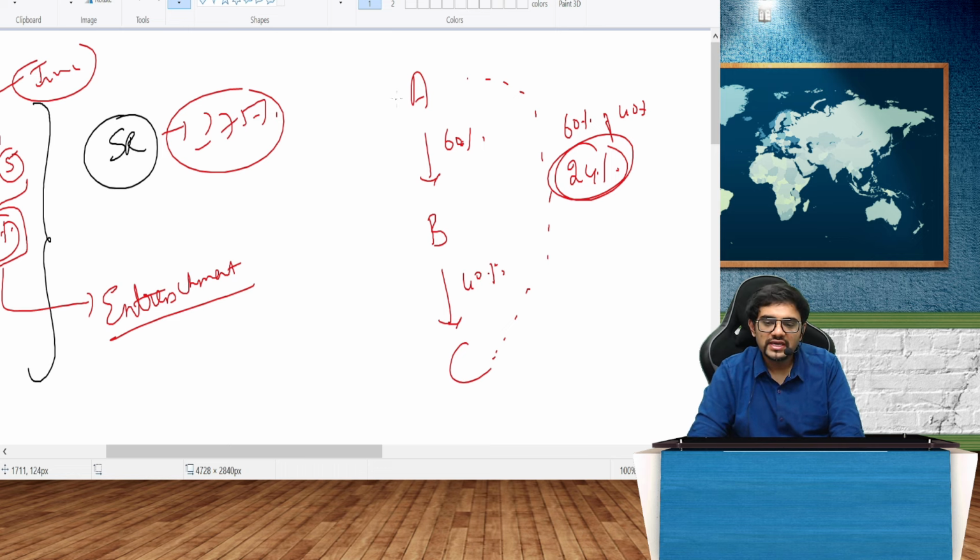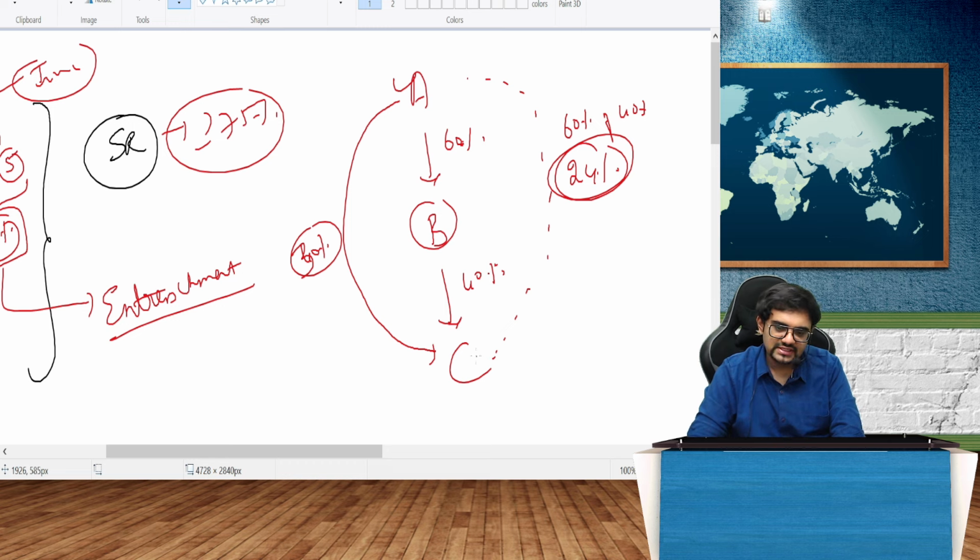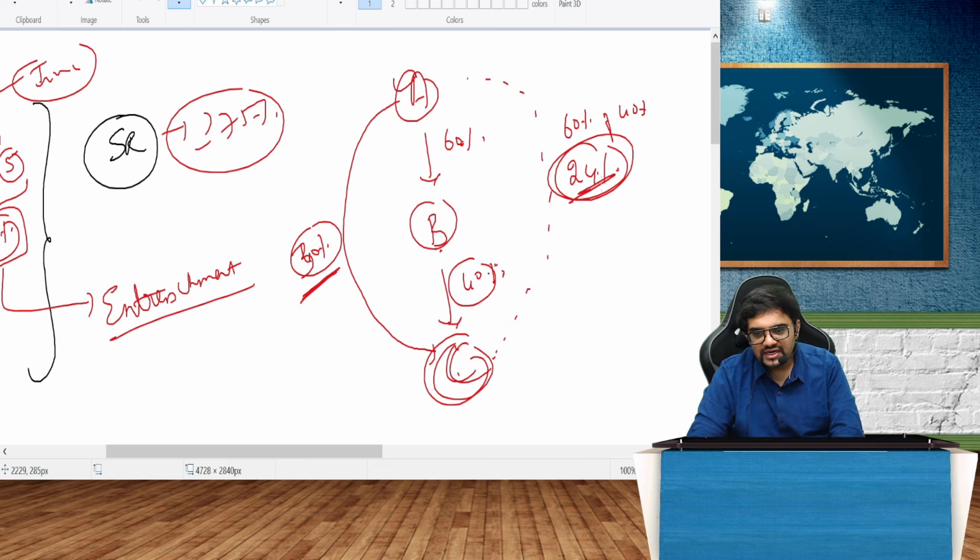Apart from that, A is directly having, let's say, a 30% share. So is B a subsidiary of A? Yes. Is C also a subsidiary of B? No. C is not a subsidiary of B because directly it has only 40. But is C a subsidiary of A? Yes, because directly it has 30, indirectly it has 24, overall it has 54%. That is point number 1.